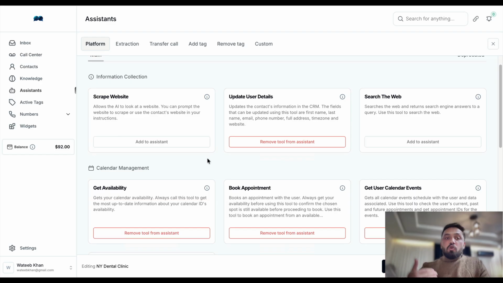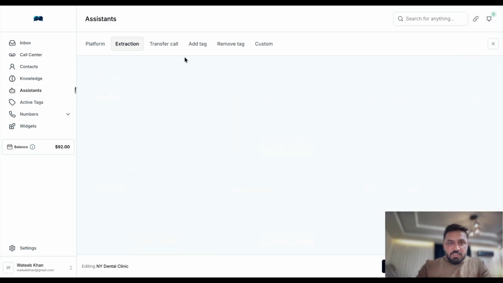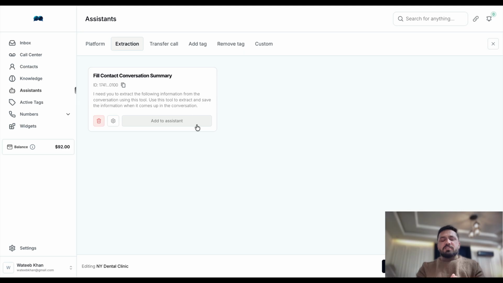You can create your own tools. We have the extraction tool here. What is this extraction tool? Extraction is just like it says, extract. When AI is having a conversation with the user, we can extract any part of that conversation. We can summarize that conversation. Let's say AI is having a conversation with the user, and AI asks what the issue is, and the user says, I have a really bad toothache.